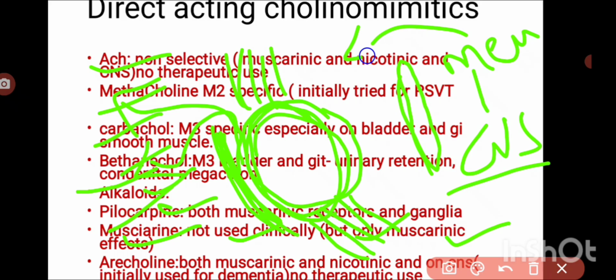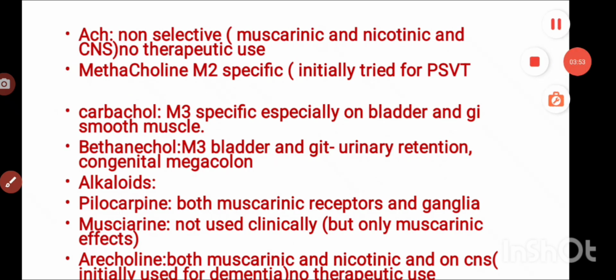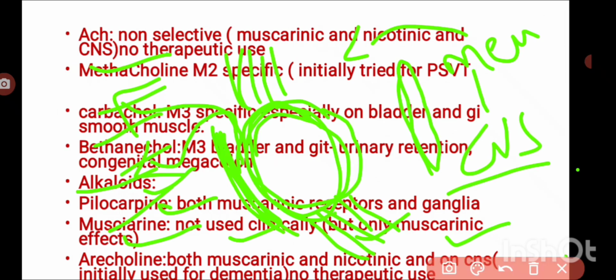So these are the uses and pharmacological effects of various cholinomimetics, direct acting cholinergic drugs. But acetylcholine is non-selective, which means it acts on all the receptors, both muscarinic and nicotinic receptors, and when injected into the brain it is able to act on the CNS. So it has all the effects of the parasympathetic nervous system. That's why we'll discuss the pharmacological effects of acetylcholine as a prototype drug.